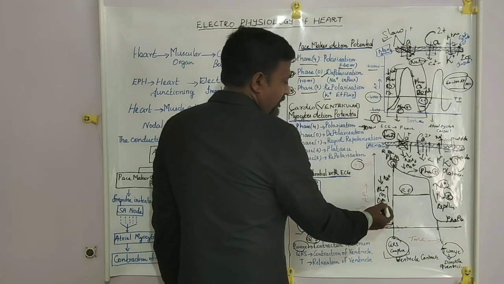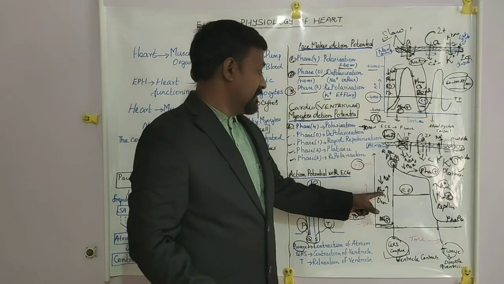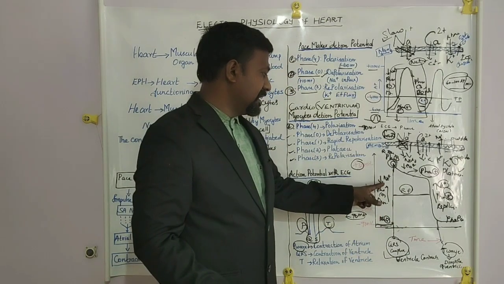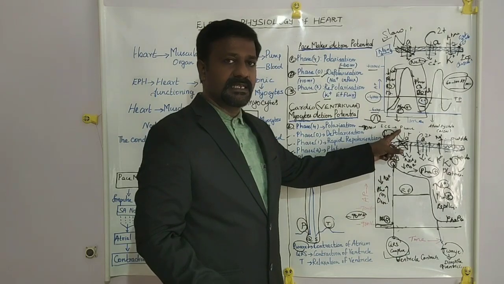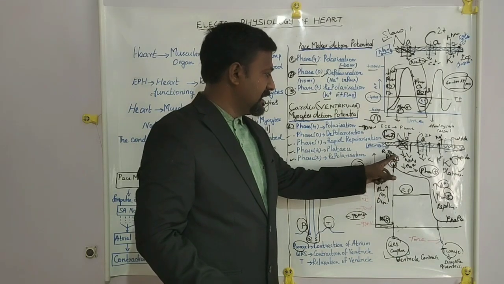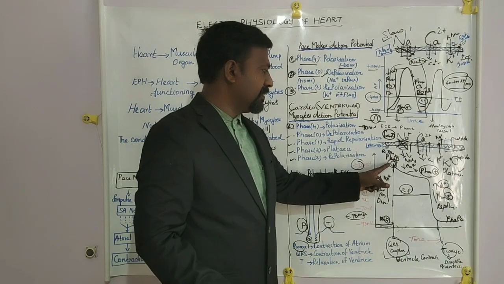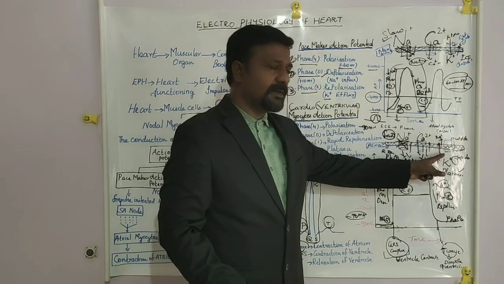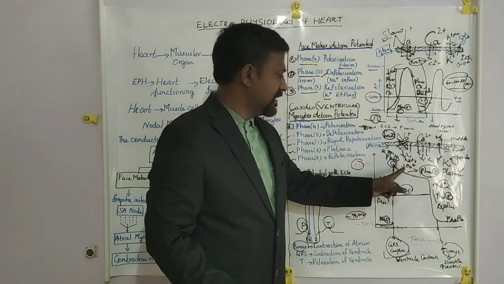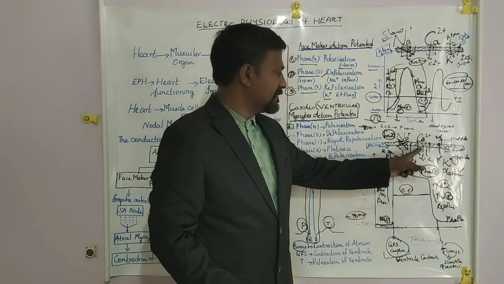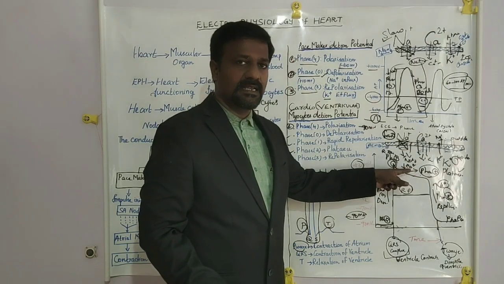So in this type, phase 0 is depolarization because of entry of sodium ions from the external membrane to the internal membrane. This is the rapid repolarization because of potassium ions moving outside the membrane. This is the plateau state because of calcium ion entry.